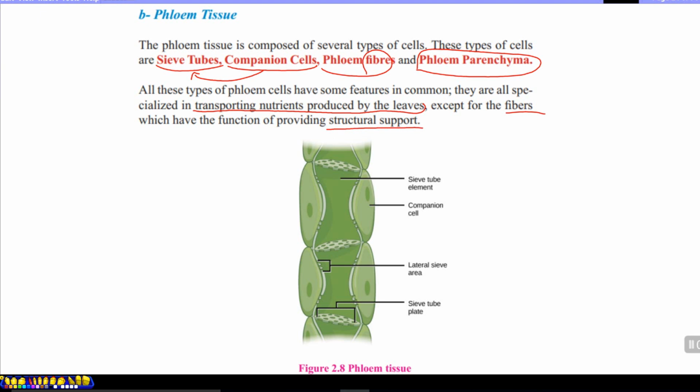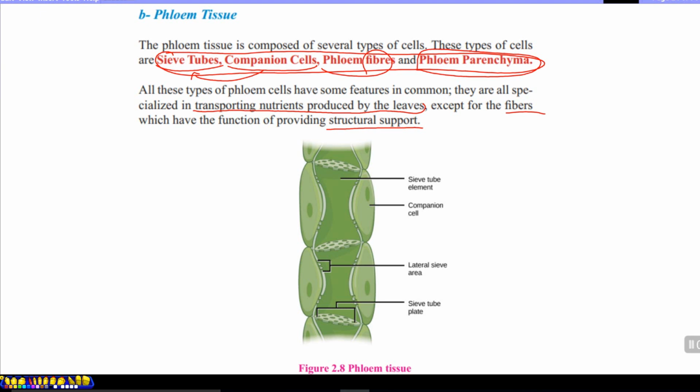We need these points to compare the phloem tissue with xylem tissue. We compare them according to their components, types of cells, and according to their function: xylem transports water and dissolved substances, but phloem tissue transports the nutrients produced by leaves through the photosynthesis process.